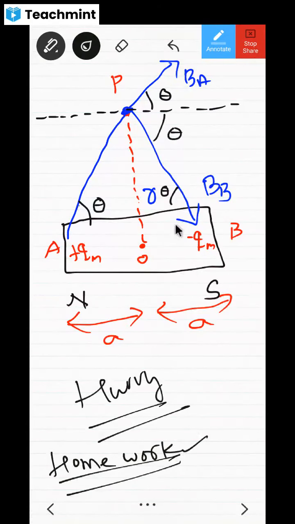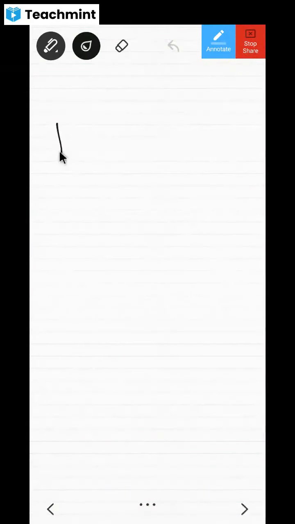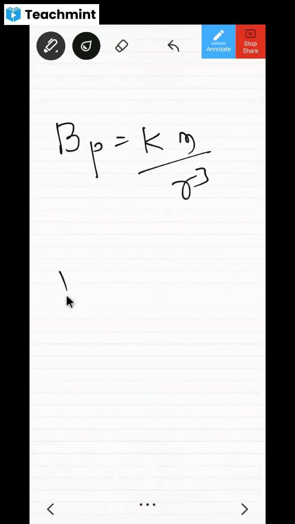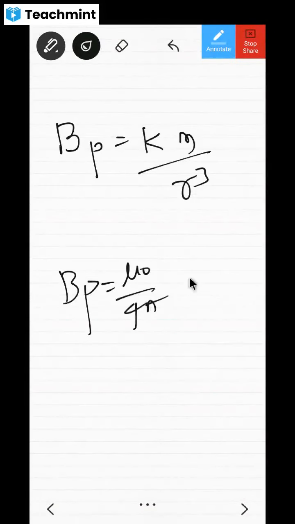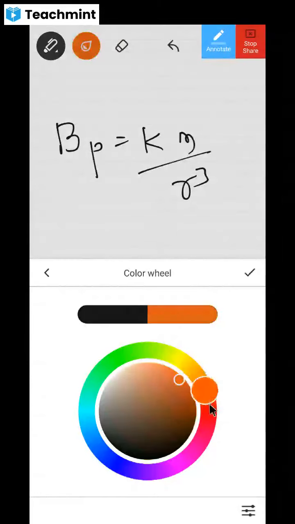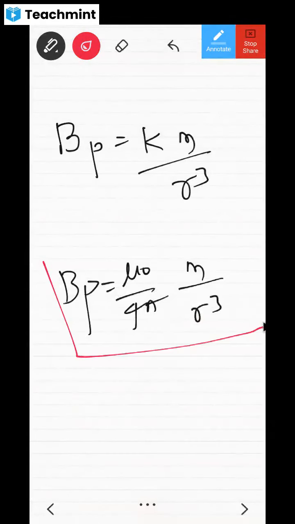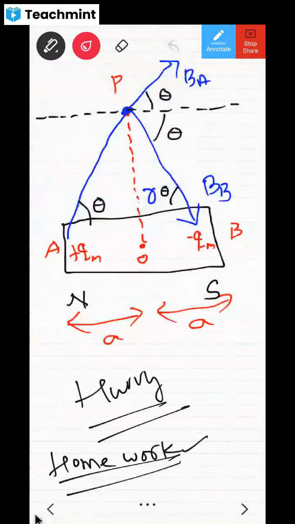Please do it on your own, okay? Do it on your own, and definitely whatever magnetic field at point P, that B_P, you must get it as K M divided by R cube. That means K is mu naught by 4 pi, so you must get it as mu naught by 4 pi M divided by R cube. If you're not understanding, then definitely you can take help of the electric field on the equatorial line of a dipole, and you can do it. Will you do it? Yes, sir. Do it on your own.